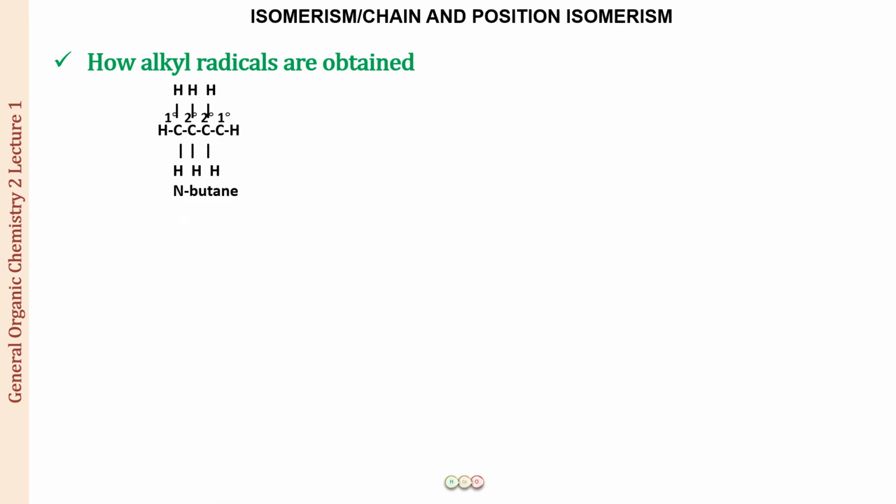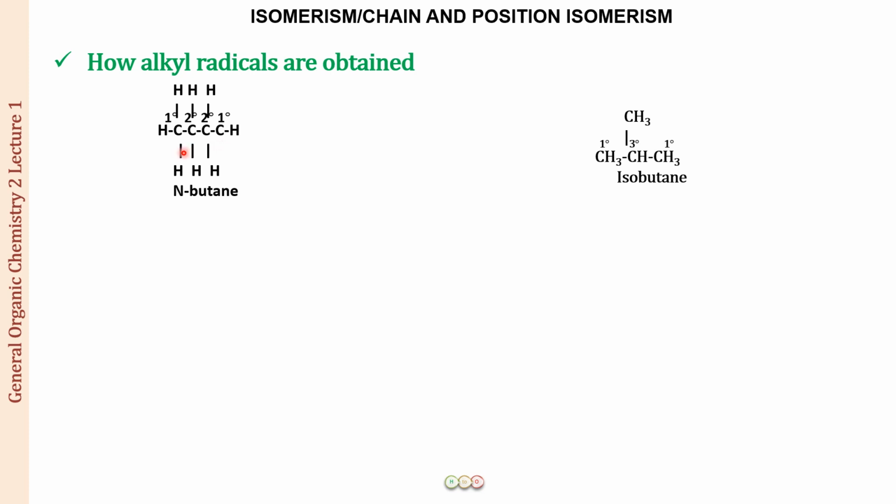butane. So for butane we have two isomers, one is N-butane and the other is isobutane. What you have to look at is the nature of the carbon atoms present in these alkanes. For N-butane we have two types of carbons: a primary carbon and a secondary carbon. A primary carbon is one which is attached to either no carbon atom or only a single carbon atom, as you can see over here. A secondary carbon is one which is attached on two sides to two carbon atoms. I hope this is all clear to you.